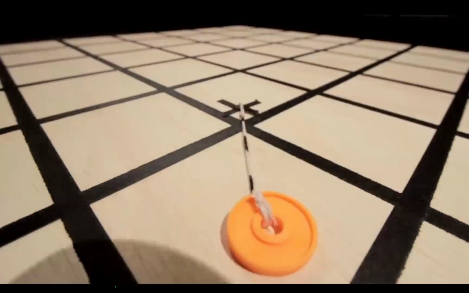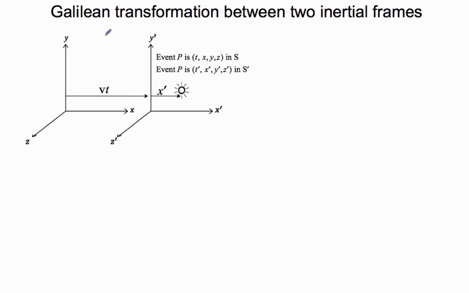from an inertial frame. Now let's imagine that there are two inertial frames and an event happens. How is this to be described in one frame and in the other frame? Let's call one frame S and the other frame S prime.